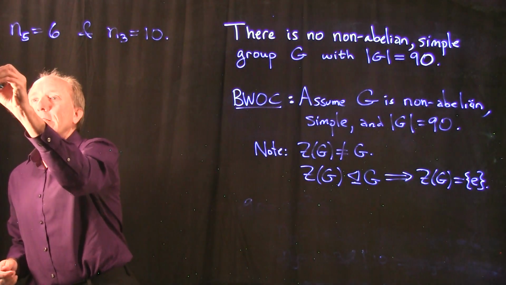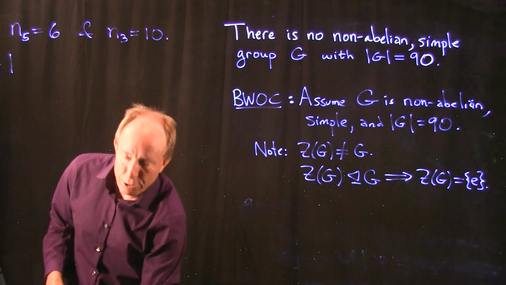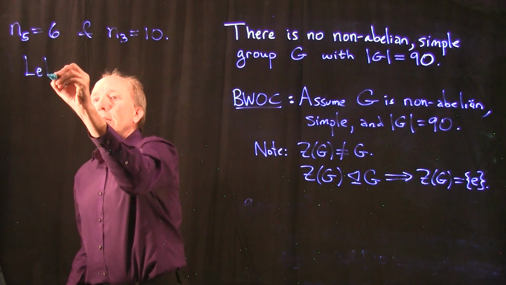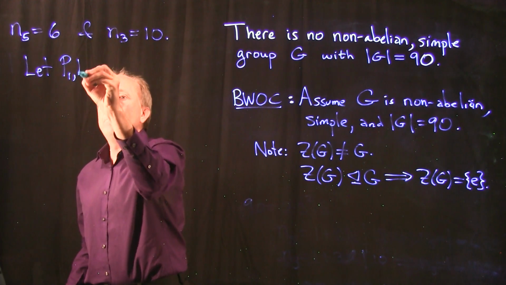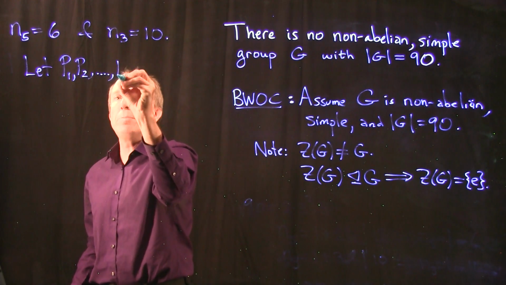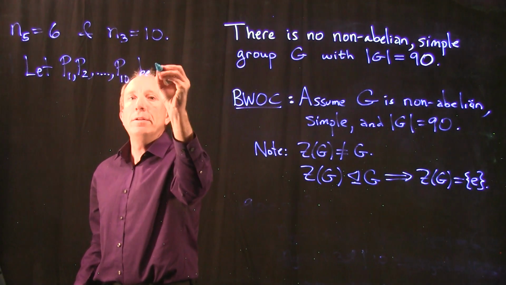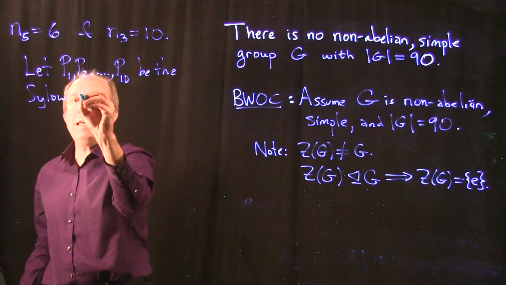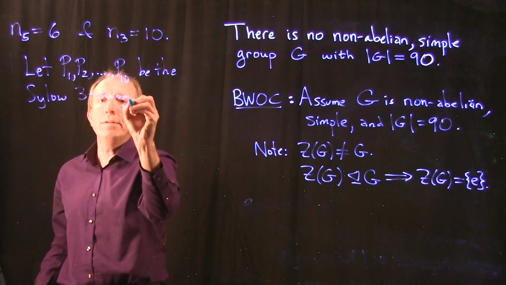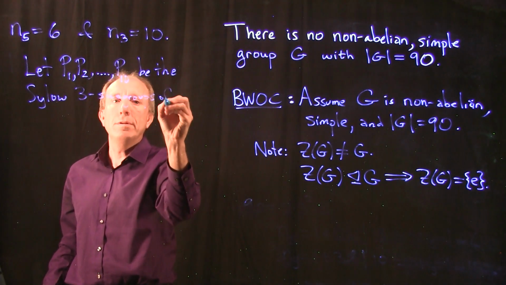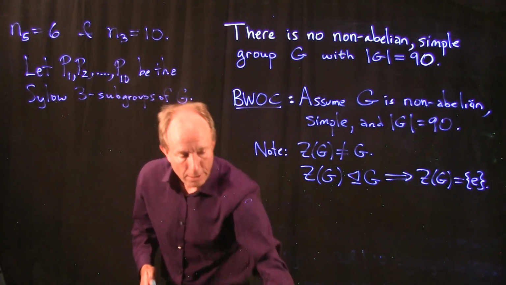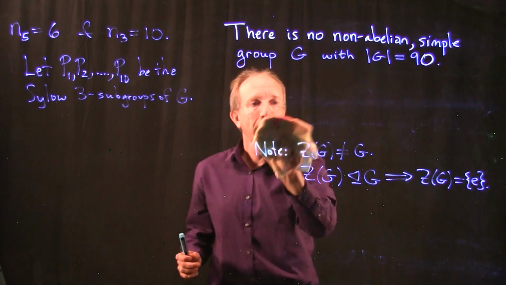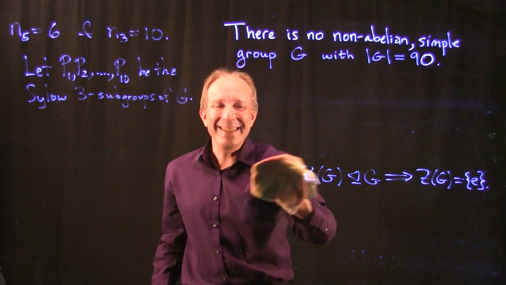Let me make sure that this is clear. Let P1, P2, and so on up to P10 be the Sylow 3 subgroups of G. We have 10 of them by assumption, and I'm going to consider a couple of cases.